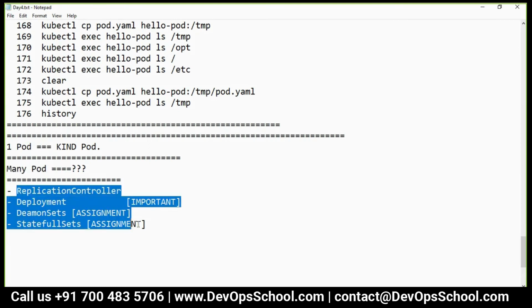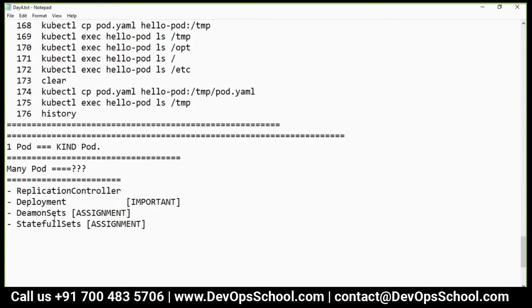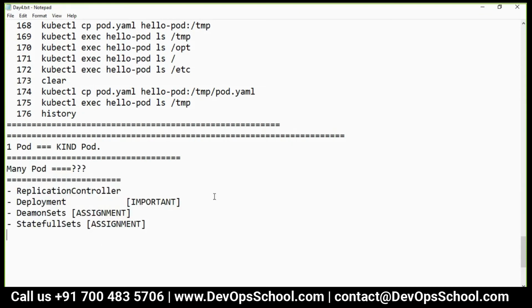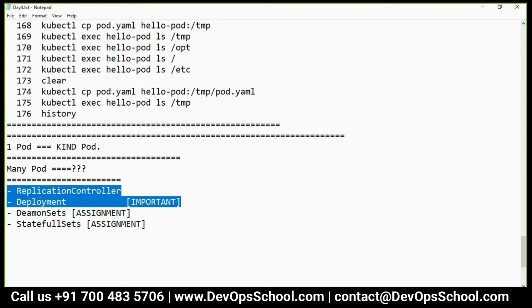Again, these all have different features. To understand that, your main job is to learn the deployment. If you want many pods, this you have to learn. Most important one, this one. And this is 70-80% of your deployment task.